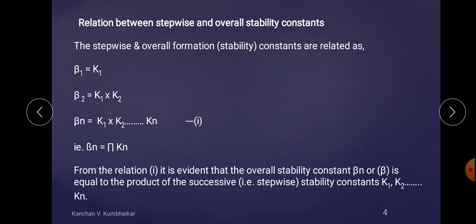So from the above equation, it is evident that the overall stability constant beta n is equal to the product of the successive, that is stepwise, stability constants, that is K1 K2 up to Kn.